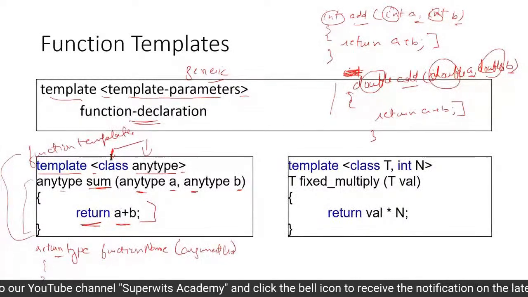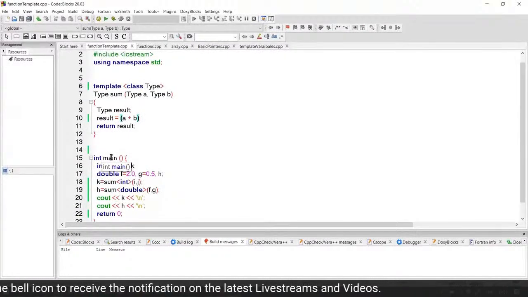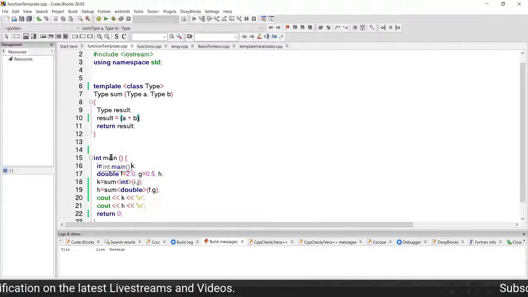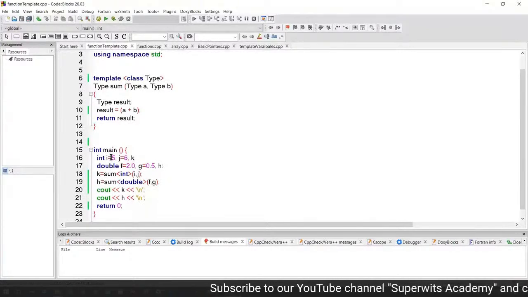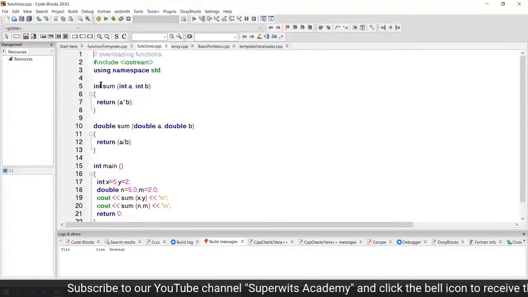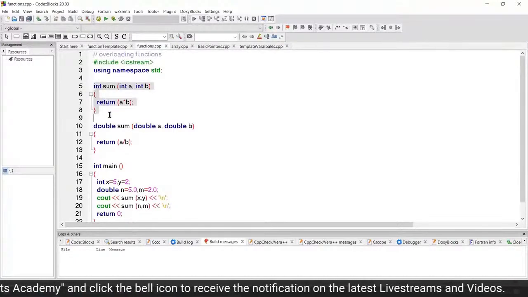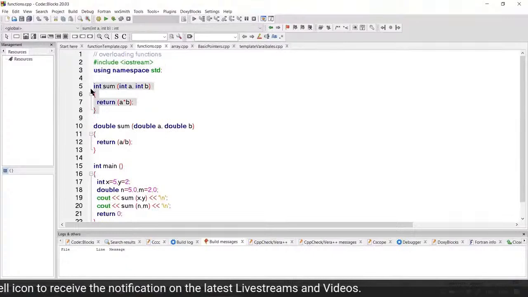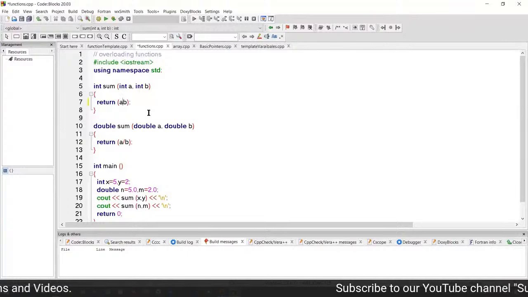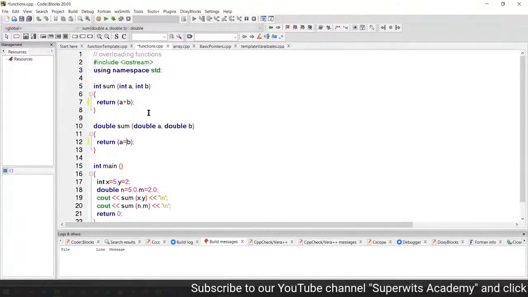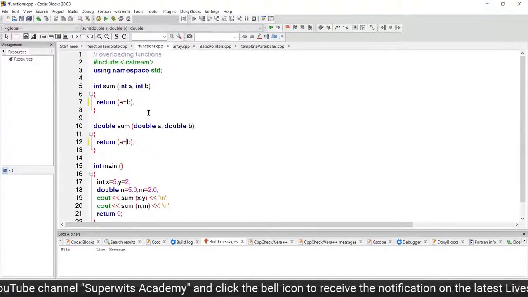Okay. So let me show you an example here. I'm using a code block again. So within a code block, I've already typed in the particular program just to show you how we can do it. So here, instead of add, we are using a sum method, right? So just to show you a comparison, here is the basic function example. You can see we have two different particular sets of functions which are there. So instead of this, I am going to make it a sum operator here.